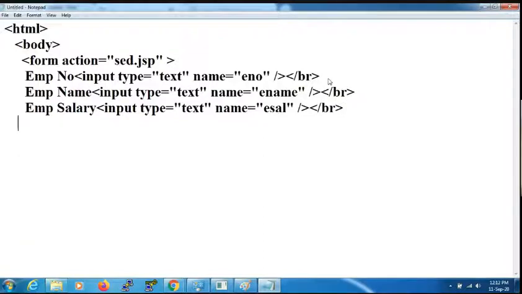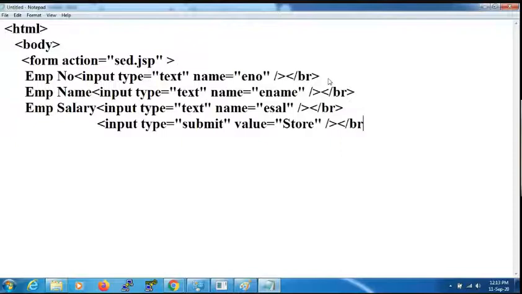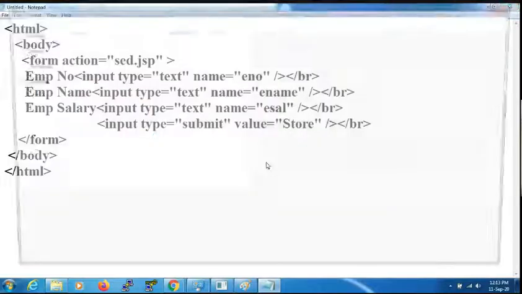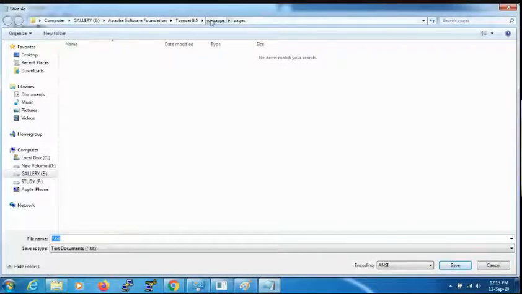Go for the end of the form tag. Then the submit button. As you know, this submit button: input type is equal to submit, value is equal to store. Break. End of the form tag. End of the body tag. End of the HTML tag. Save this file here. You can save this file in web apps, in the application name EMP app. Directly we can save it as store employee data form.html.